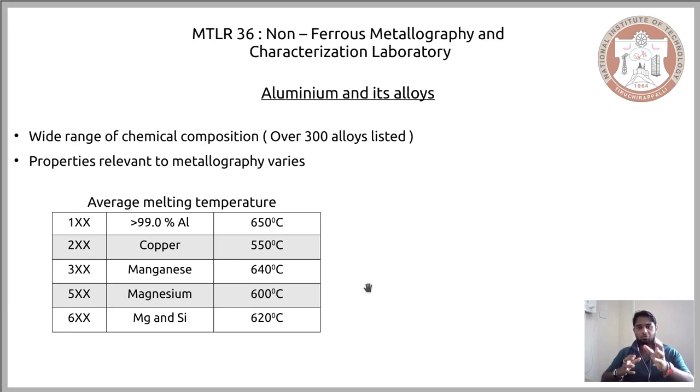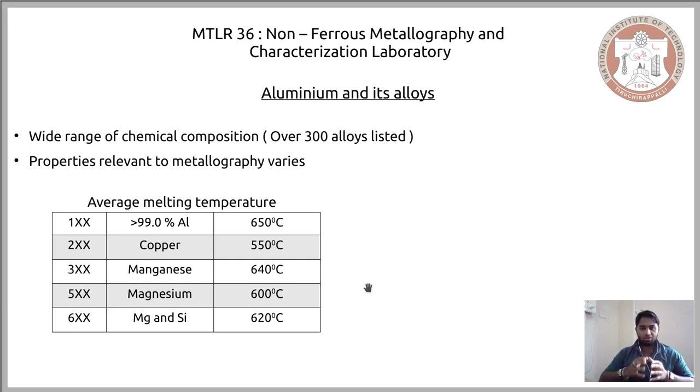Depending on the nature of the alloying element and the composition, the melting temperature varies, so you have to be very careful about how high you are raising the temperature of your aluminium alloy when you are processing it.